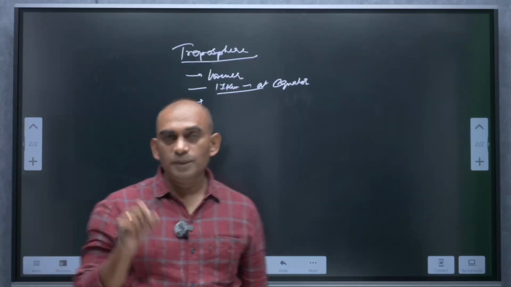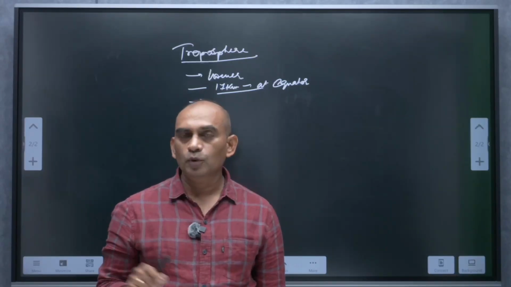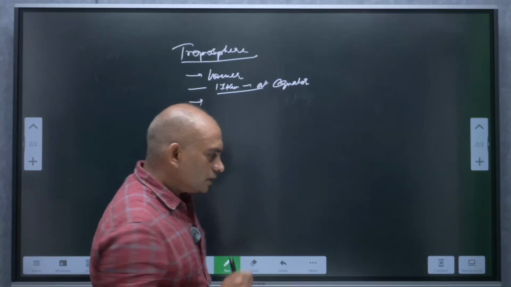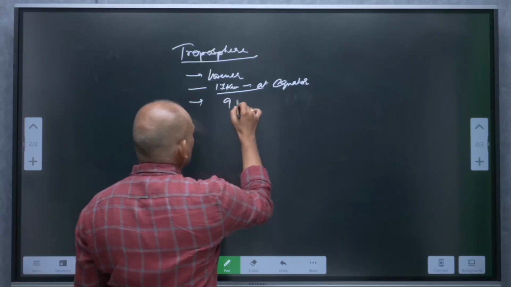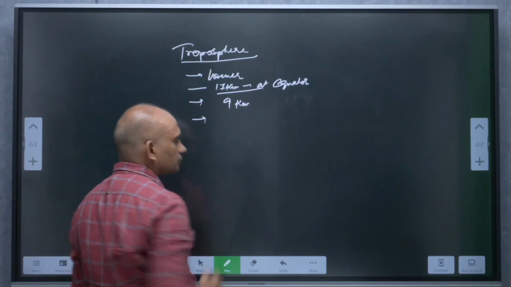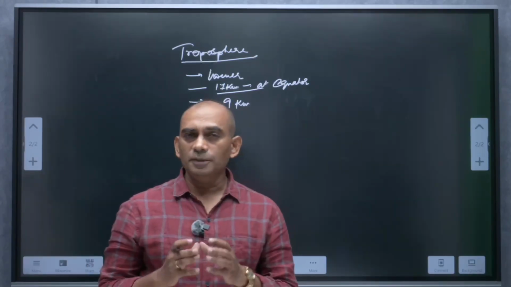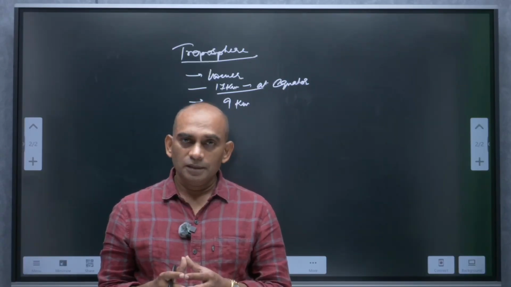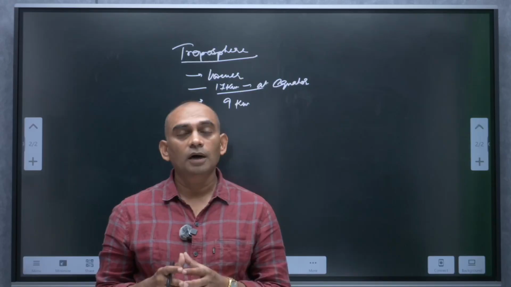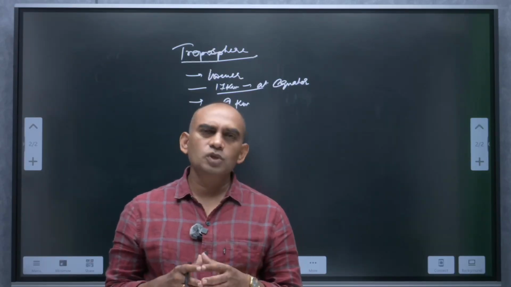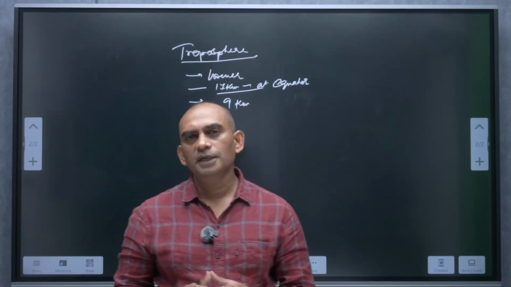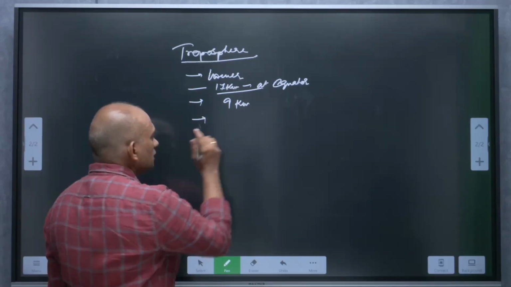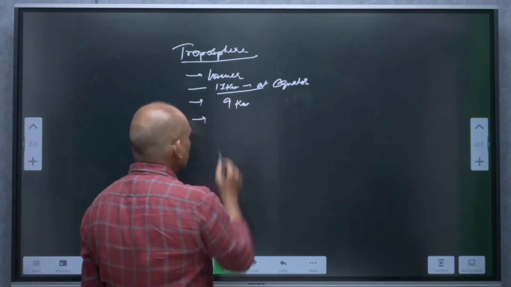Why am I specifying the equator, and what about the poles? At the poles, this troposphere extends up to 9 kilometers. This is the most important layer because it is providing the air which we are breathing. Almost all weather phenomena occur in this layer itself.